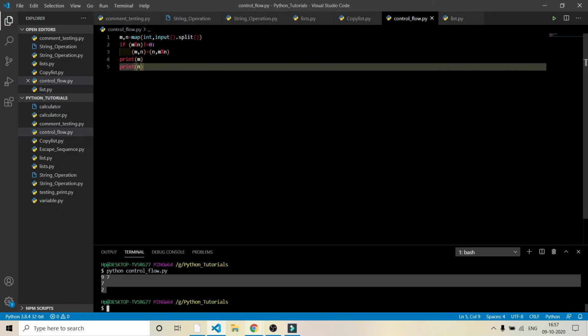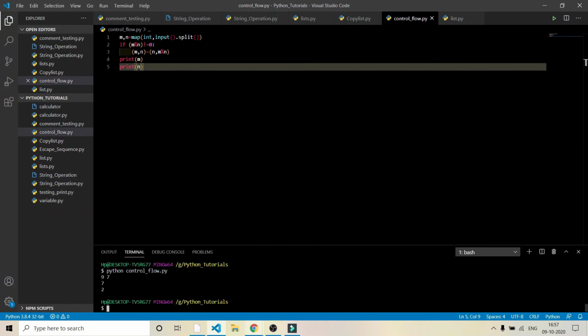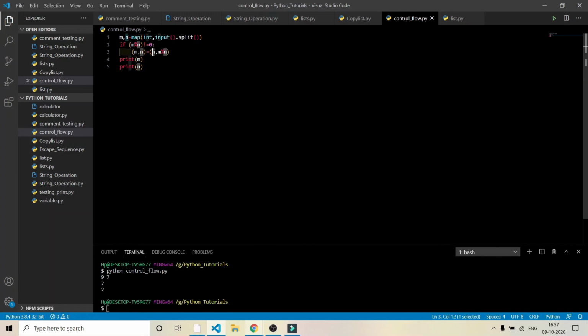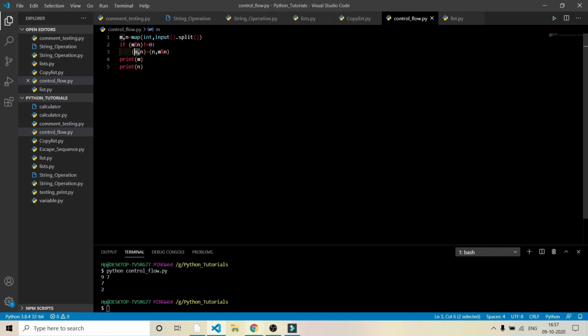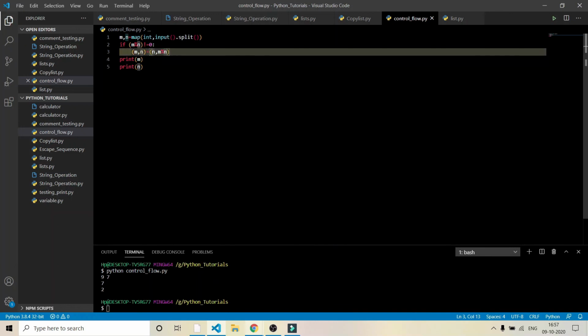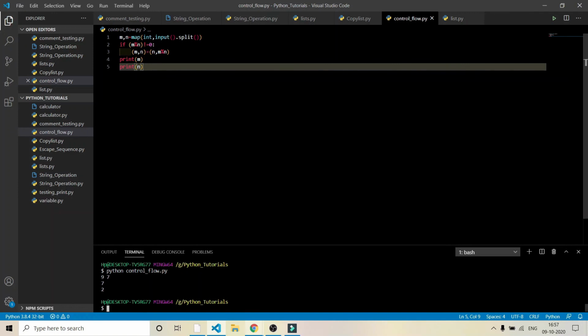You can see the output. m had 9 as its value, so I replaced the value of m with n. The value of n is 7. So you can see now m has value 7 because n had value 7. This simply means that I am swapping the value of m with n. I am copying the value of n into m, and now I want the m % n value, that is the remainder of m divided by n, into n.